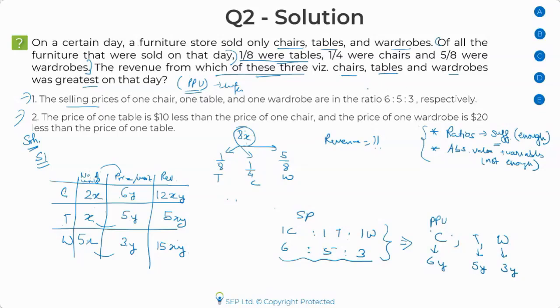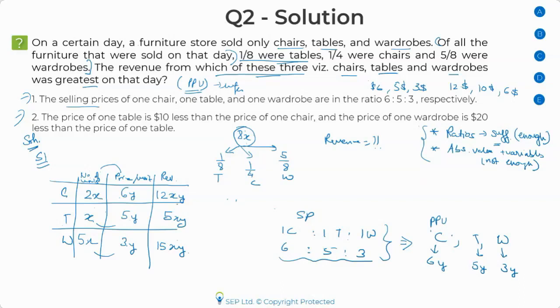You don't know whether you're exactly selling it for $6, $5, or $3. It could be $12, $10, and $6 also, since the ratio is still 6:5:3. So assuming y to be 1 is a mistake. Any other questions, anyone? I can see it's clear to everyone.